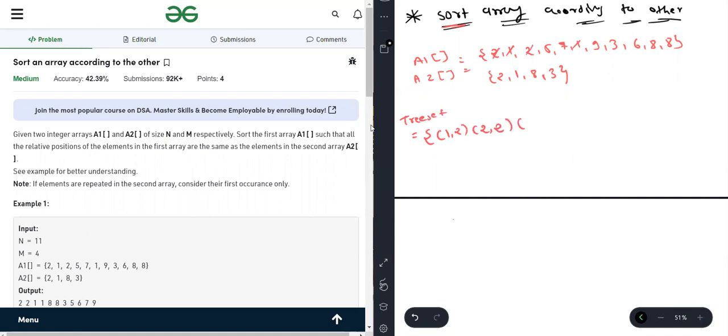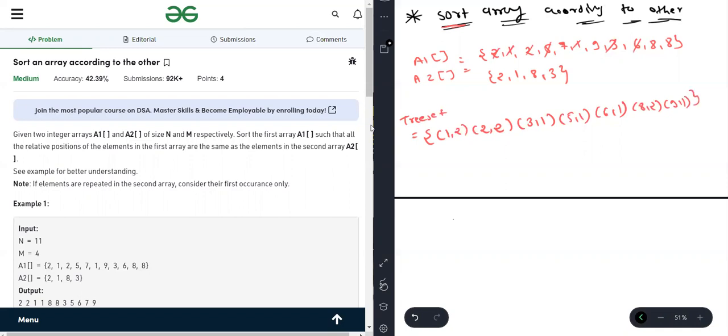Three, we have only one three. Four, we don't have any four. Then five, we have one five. Then we have one six. Five already covered, six already covered. We have two eights and then one nine.